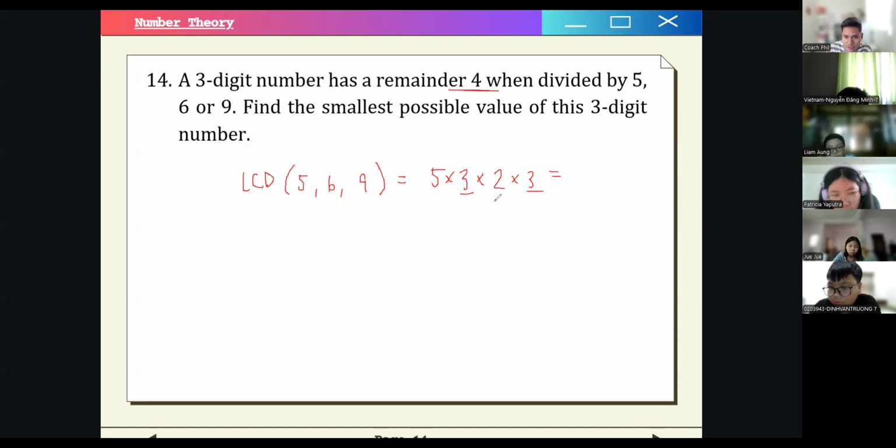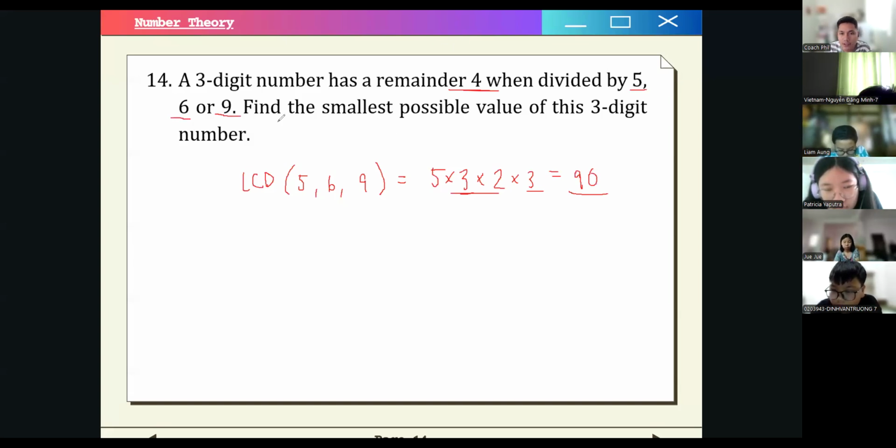So there's a 3 here, a 3. So that's 9. This is 6. So this is 90. So this is the LCD, right? Of 5, 6, and 9. 90. So that means that 90, when divided by either 5, 6, or 9, will have no remainder, right? Because 90 is divisible by all three divisors.